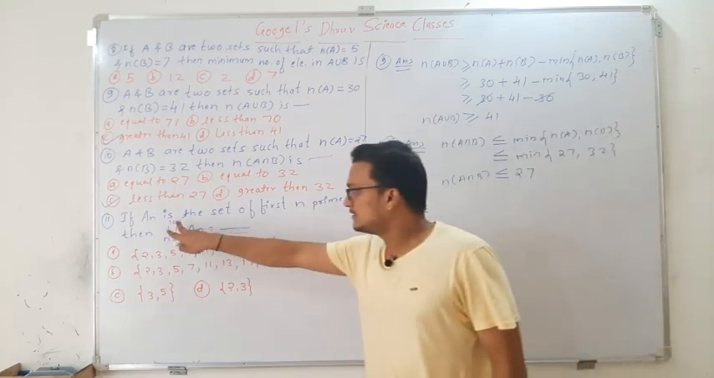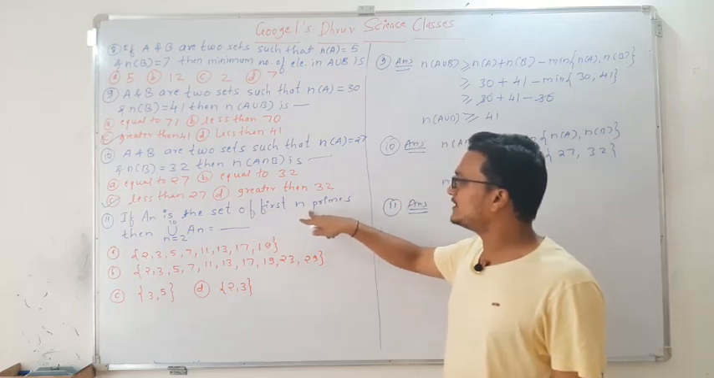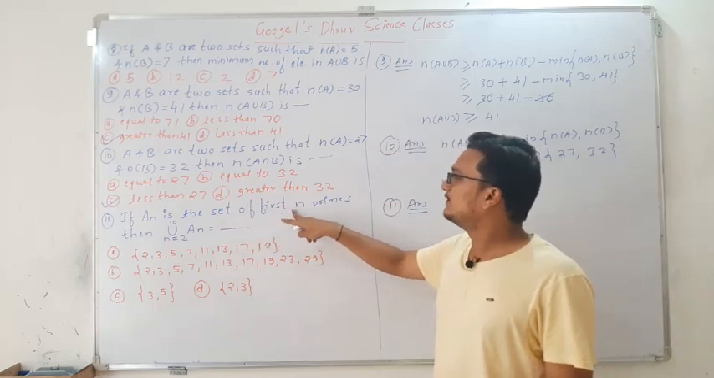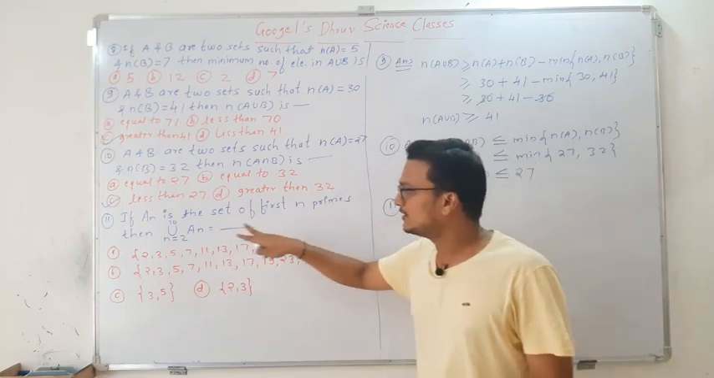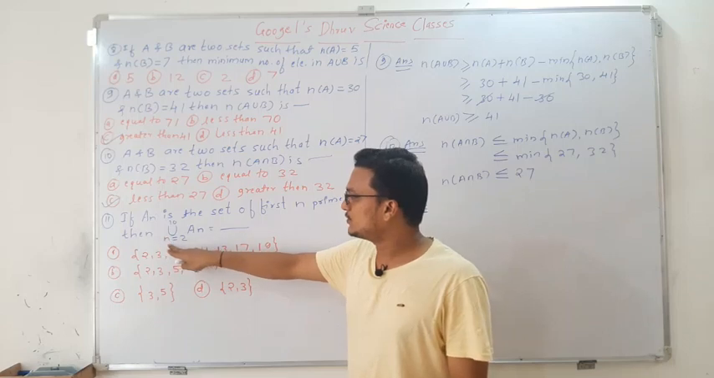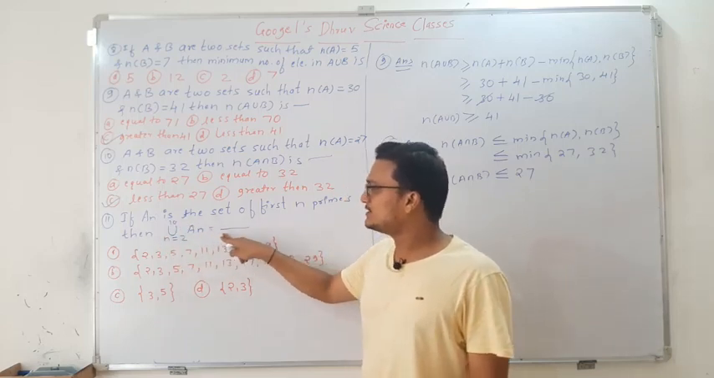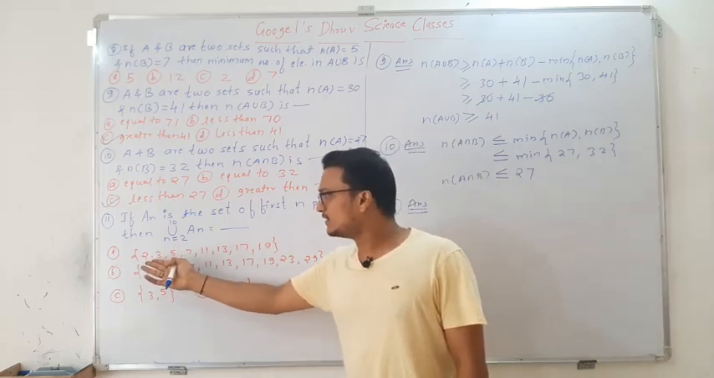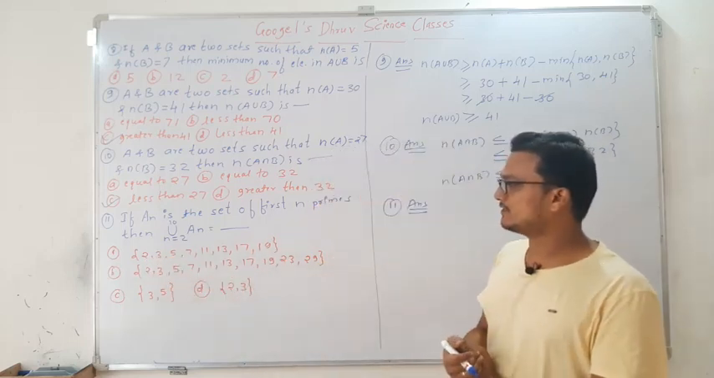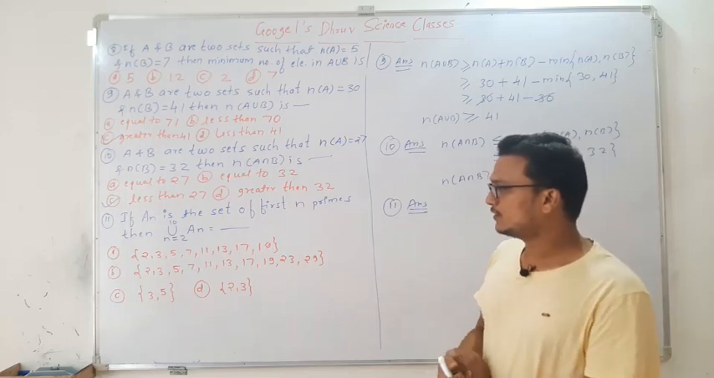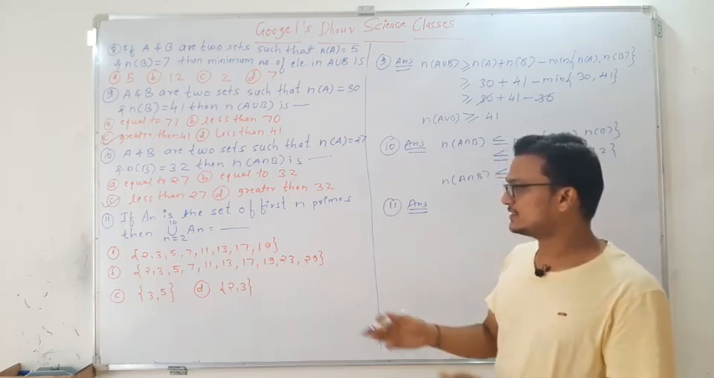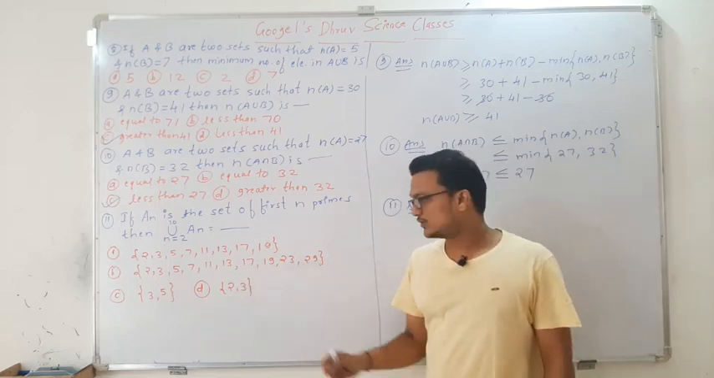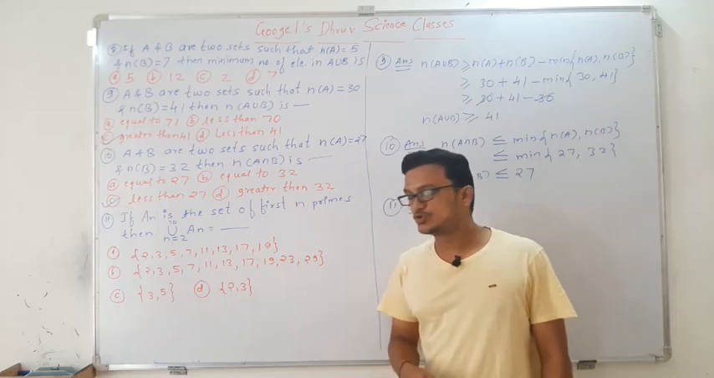If An is the set of first n primes, then the union of An for n equals 2 to 10 is equal to what? The options are: A, 2, 3, 5, 7, 11, 13, 17, 19. Option B, 2, 3, 5, 7, 11, 13, 17, 19, 23, 29. Option C, 3, 5. And option D, 2, 3.